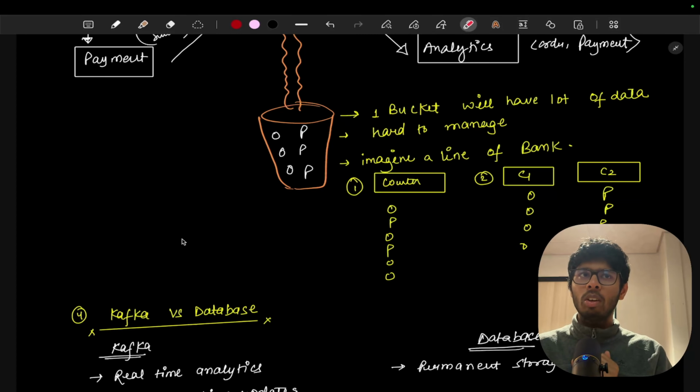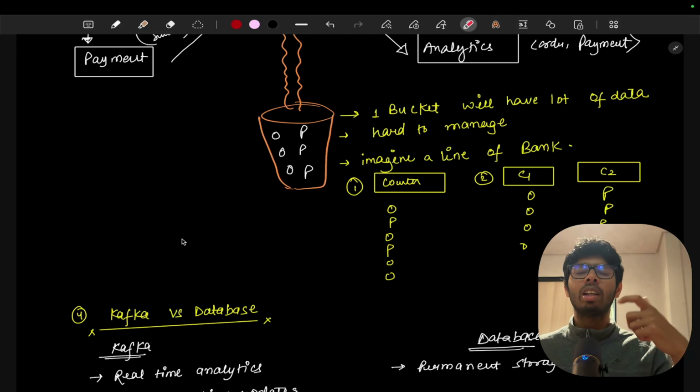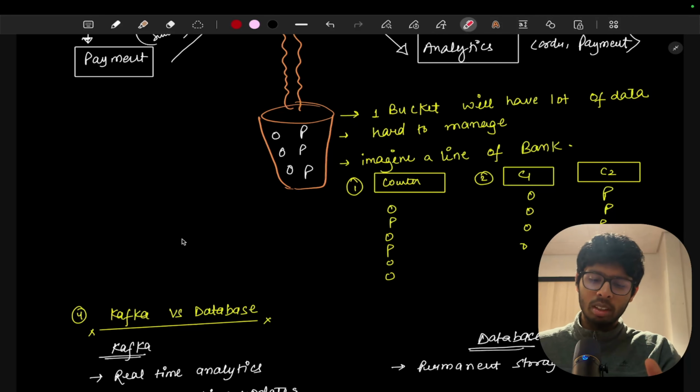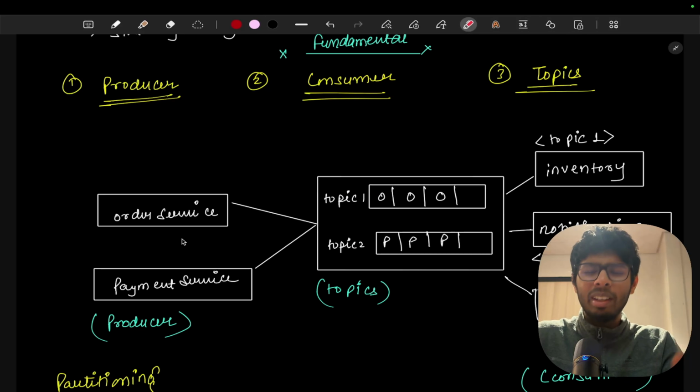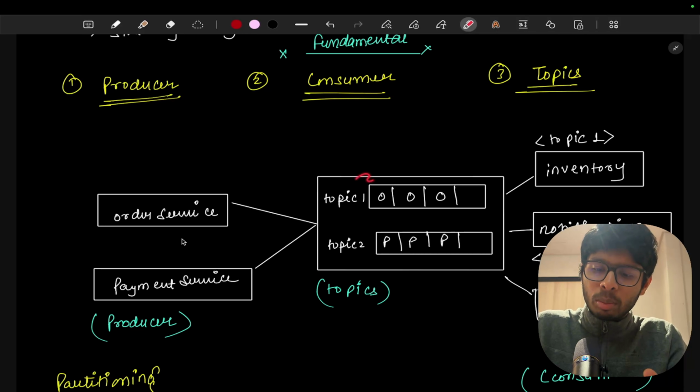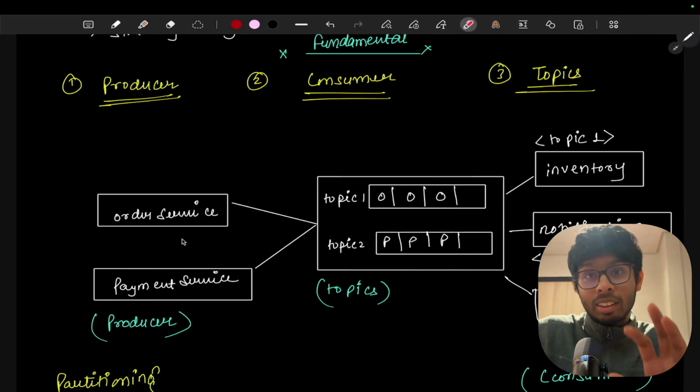So what we can do now is make two separate counters. One counter will solve the cash problem, and the other counter will solve all the loan problems. This is the second approach that we can take. It means we can make two separate buckets. One bucket will take all the events from the order service, and the other bucket will take all the events from the payment service. This is the approach that we are going to take. Now this architecture looks a little bit big, but it is also quite easy to understand. Instead of a bucket, I make a small queue and name it topic 1 and topic 2. But the concept is the same.